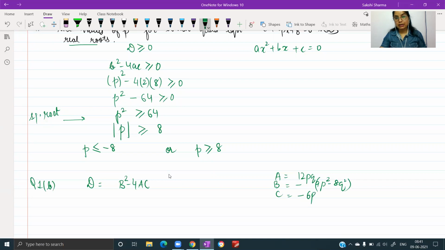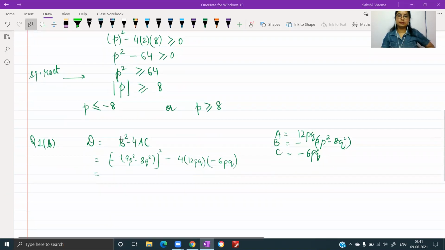And the constant term is minus 6. This, I think, becomes the negative of double the product.